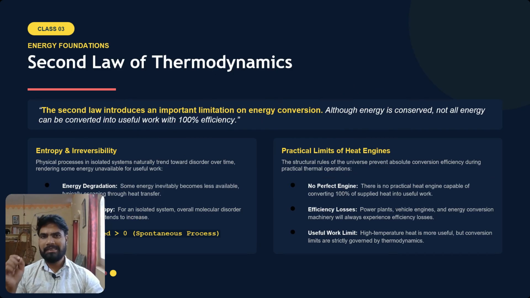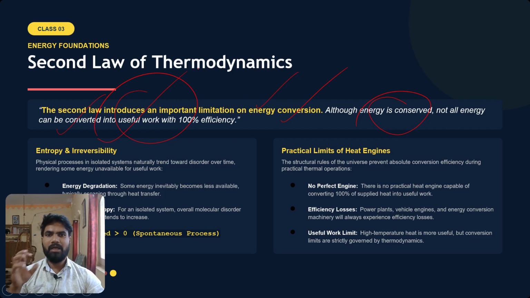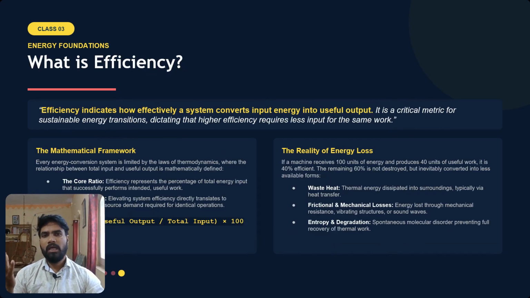Then we will see the second principle. The second law introduces an important limitation on energy conversion. So although energy is conserved, not all energy can be converted into useful work with 100% efficiency. So that is the second law of thermodynamics.